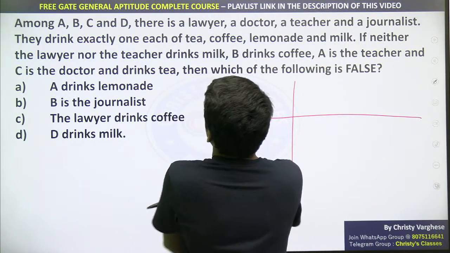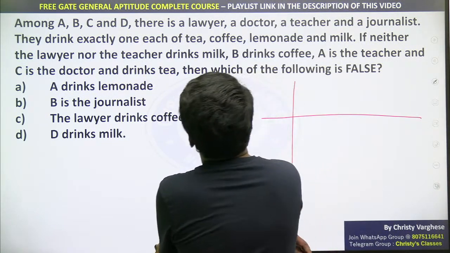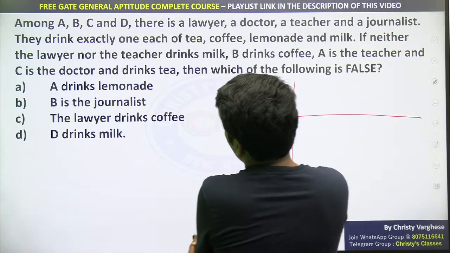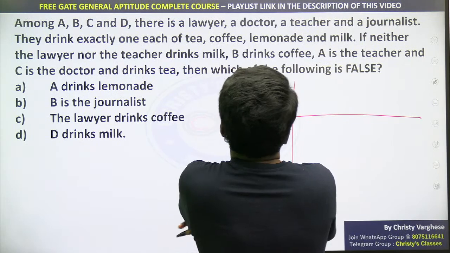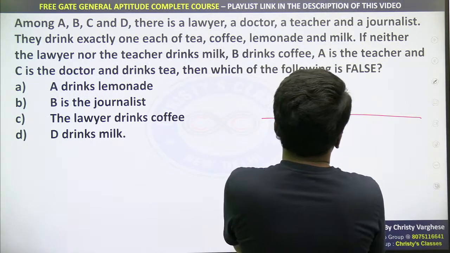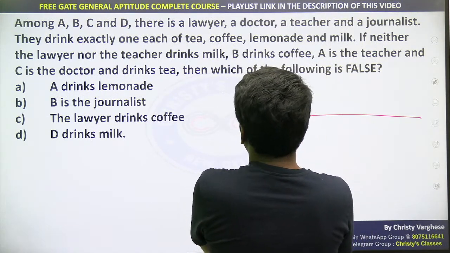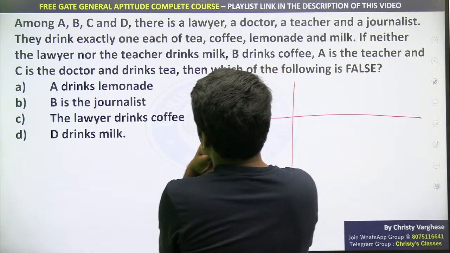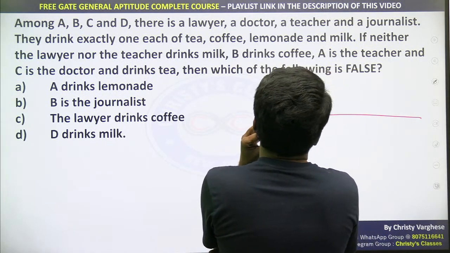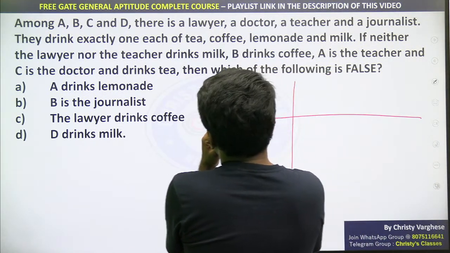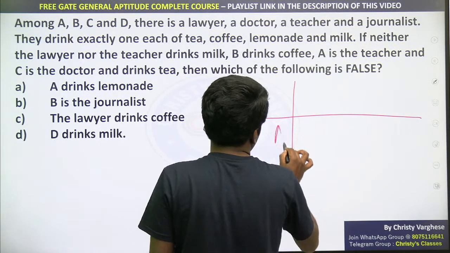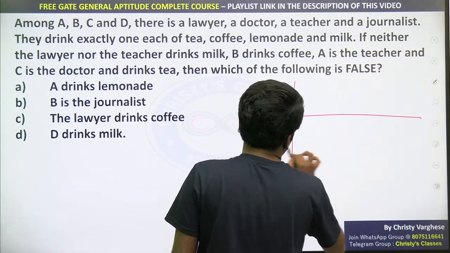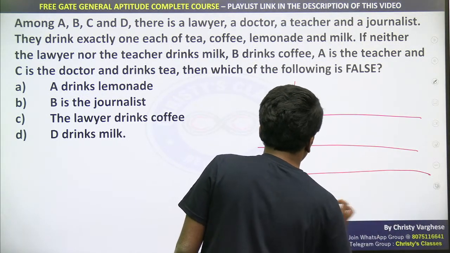There are 4 people A, B, C, D, na? And there are 4 professions: lawyer, doctor, teacher and journalist. And if you look at the data, they drink exactly 1 each of tea, coffee, lemonade and milk. If neither the lawyer nor the teacher drinks milk, B drinks coffee, A is the teacher and C is the doctor and drinks tea, then which of the following is false? So there are 4 people, na? So the 4 people I will represent A, B, C and D. That is one variable. The names of the 4 people are one variable.